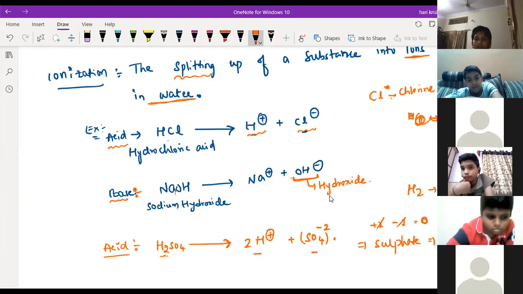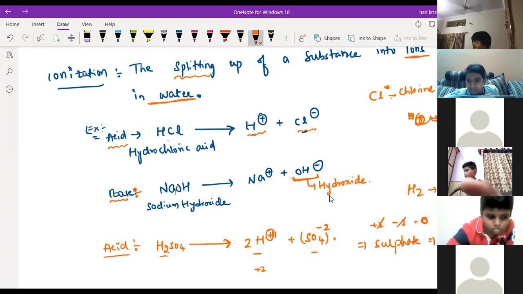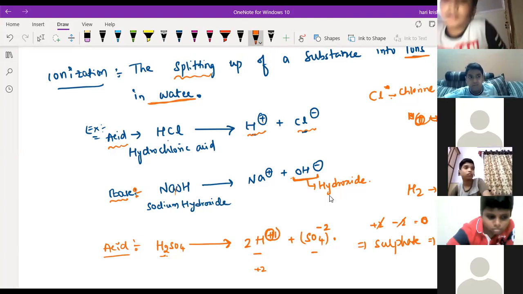See, overall the charge should be neutral, right? If you take 2 into plus 1, how much? 2 into plus 1 is nothing but plus 2, right? 2 into plus 1, how much?